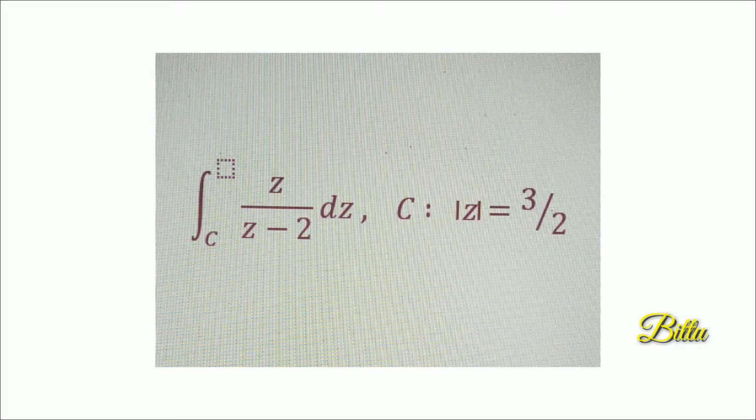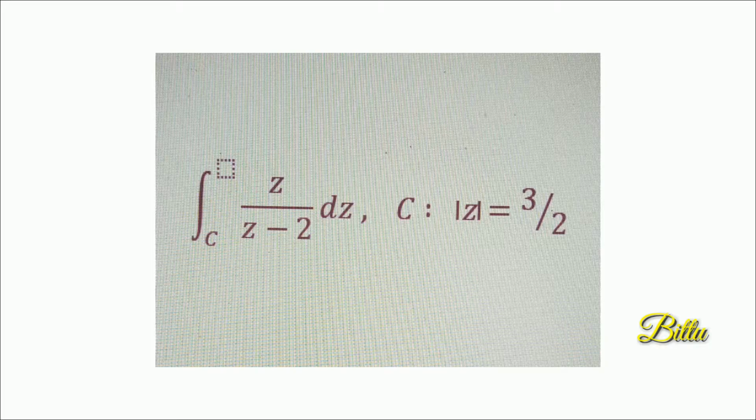Next you check whether it lies inside or outside of the given circle. Clearly 2 is outside of C. So we can say the function z/(z-2) is analytic within and on C. So you can apply Cauchy's theorem. By Cauchy's theorem its answer is 0. You take f(z) as z/(z-2). Clearly f(z) is analytic within and on C. So by Cauchy's theorem, the integral over C of f(z) dz equals 0. That is, the integral over C of z/(z-2) dz equals 0.